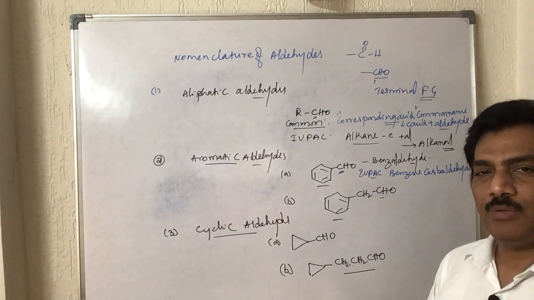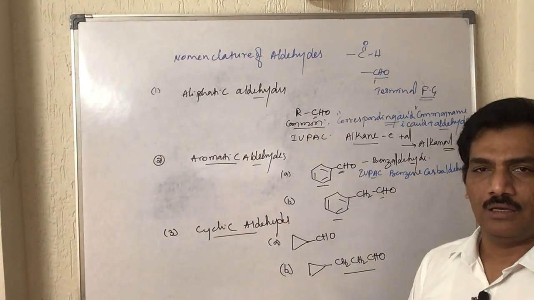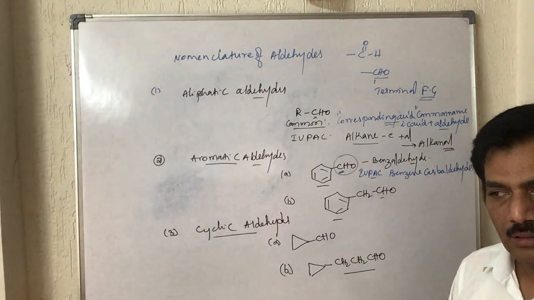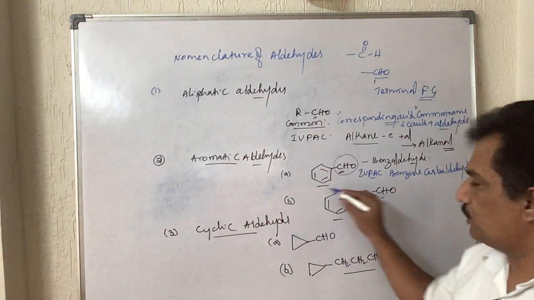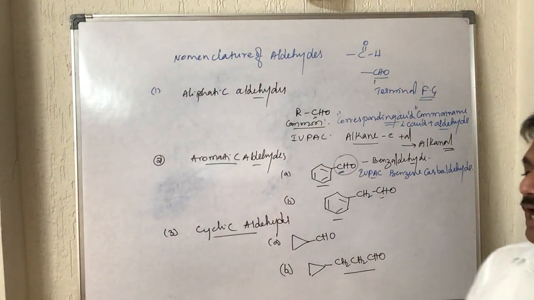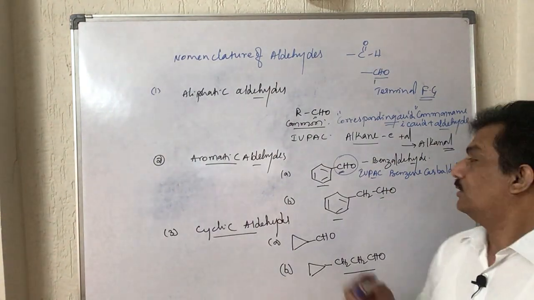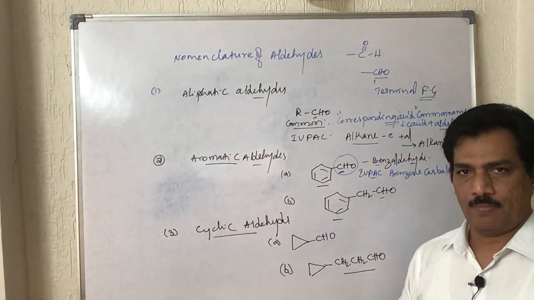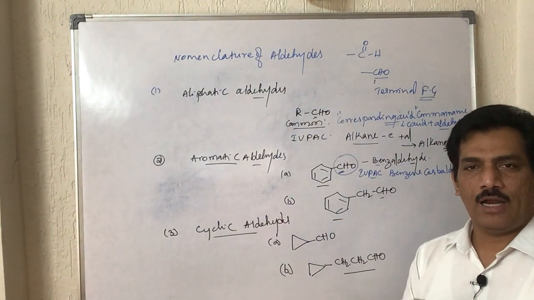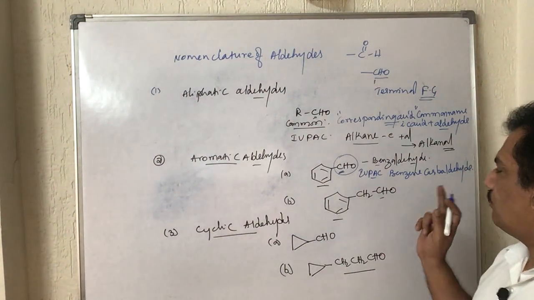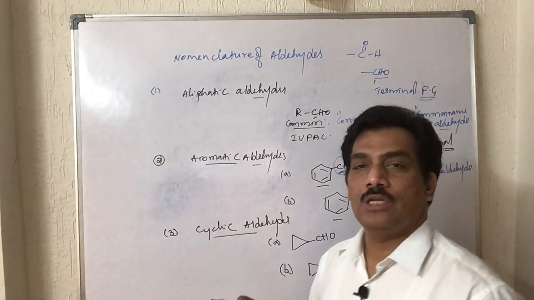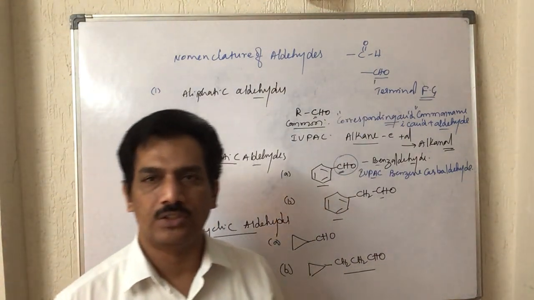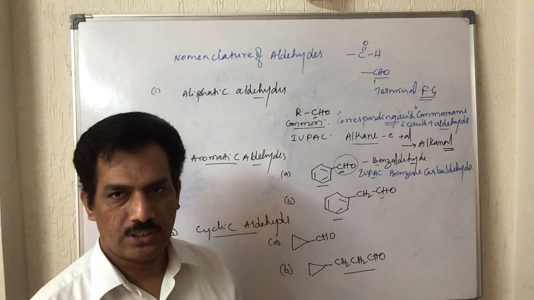The carbon is separately present, not within the ring, and thereby this total is considered as carbaldehyde, and this is benzene. So simply the IUPAC name is benzene carbaldehyde, but the common name benzaldehyde is adopted in the IUPAC system. So instead of benzene carbaldehyde, by adopting benzaldehyde we consider it as the IUPAC name.